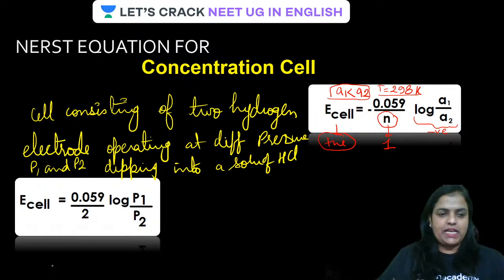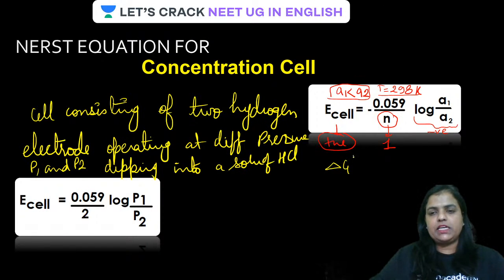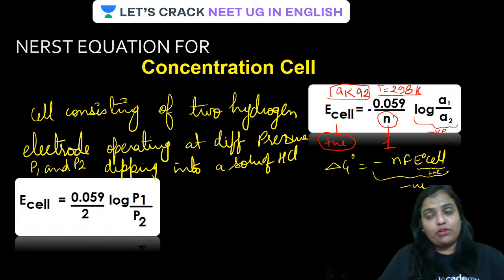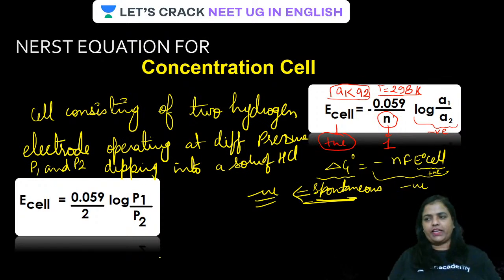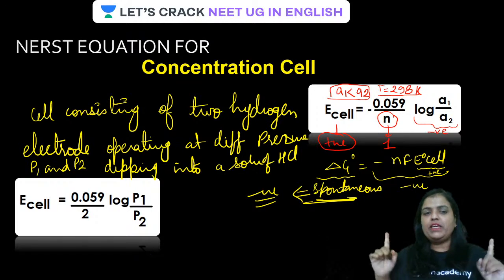And delta G, how is it related to E cell? Delta G naught is equal to minus nF E naught cell. All clear? So if this is positive, together it will be negative. If E naught cell is positive, the delta G naught value has to be negative, and we know that for any reaction to be spontaneous, delta G has to be negative. All clear, guys? Delta G has to be negative.